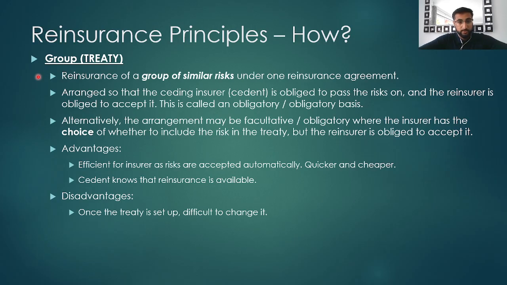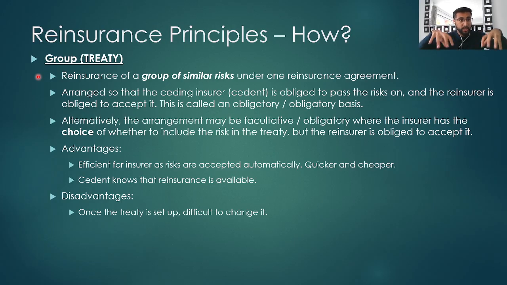Now, alternatively, the arrangement might be facultative and obligatory, where the insurer has the choice of whether to include a risk within the treaty, but the reinsurer is obliged to accept all of the risks. There are some advantages and disadvantages, with the advantages being that it's efficient for the insurer because risks are accepted automatically. It's also quicker and cheaper, and the cedant, the insurance company, knows that reinsurance is available. The disadvantage is that once the treaty is set up, it's very, very difficult, if not impossible, to change it until the end of the treaty.